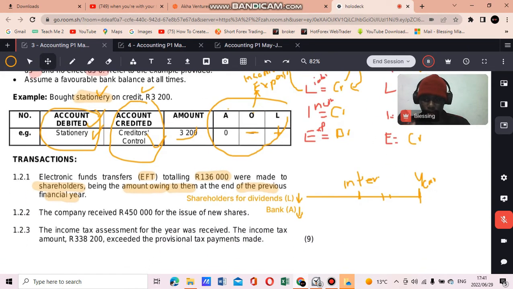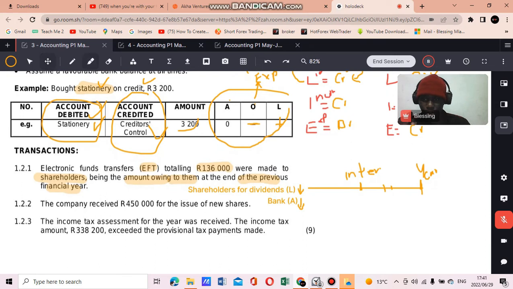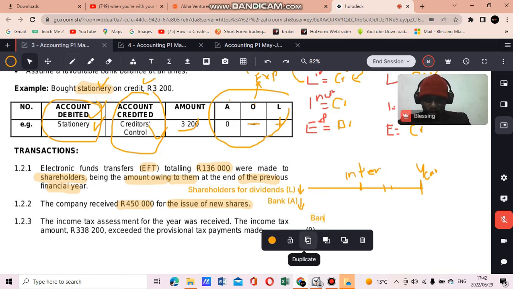So let's go to 1.2.2. With 1.2.2, they say the company received 450,000 for the issue of new shares, right? They issued shares and then they got 450,000. They got money. That's our starting point. If they received money, it means that the bank is affected. And remember, bank is a what?